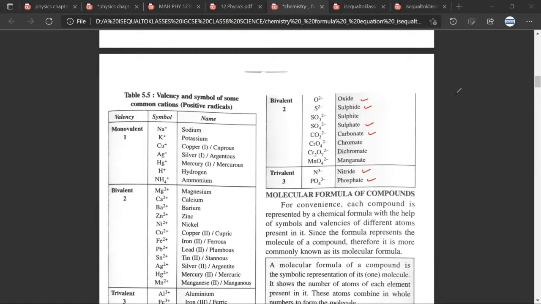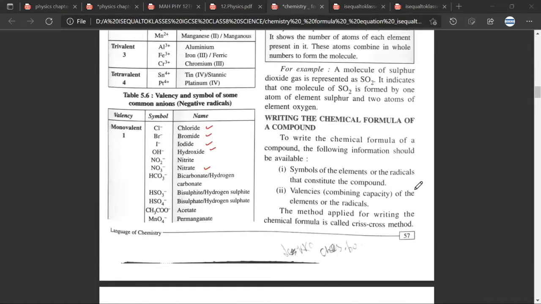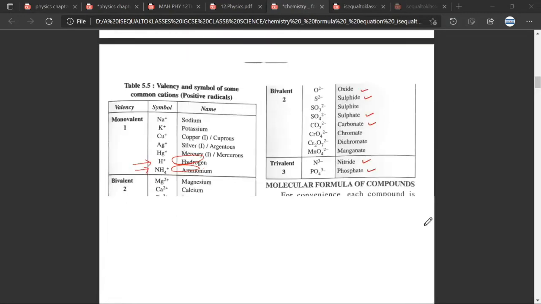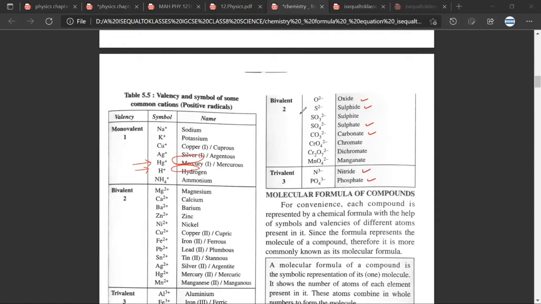Now, again, what I'm suggesting is that because we will be meeting these people time and again, there'll be people from here which you'll have to cram. So for example, nitrate, nitrite. How do you write nitrate? NO3, nitrite, NO2. Let us take sulfite, sulfate, carbonate, and phosphate. So these are the people which you will meet often. And so, for example, if I say carbonate, you should be very comfortable in telling me that carbonate looks like this. Have you understood? Yes, sir.